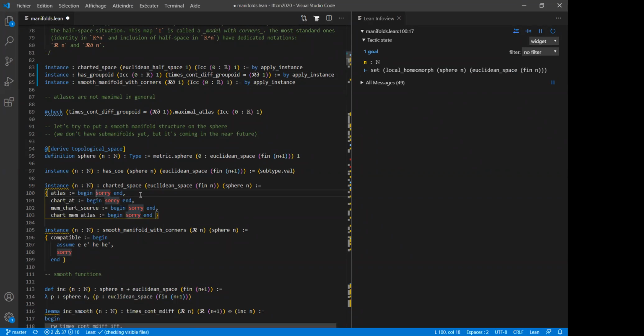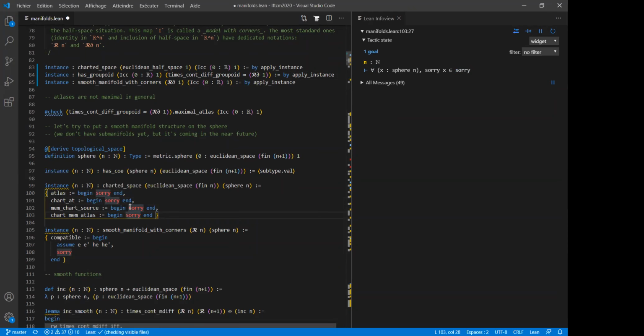And then you have some conditions on your atlas. The atlas should cover everything. That is, for each point x in the sphere, you should have a chart at this point, which will be called chart at x. Here, what is written is that for all points x in the sphere, the chart at x should be in the atlas. Since I've sorted everything, it's not obvious what that means.